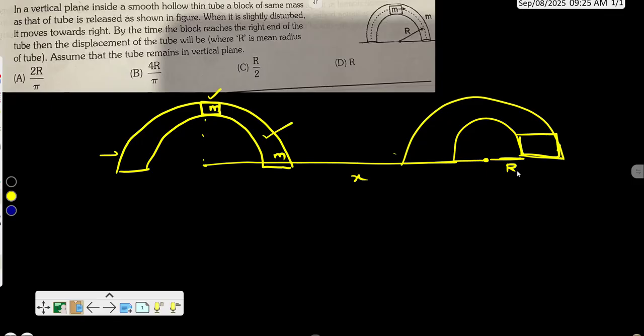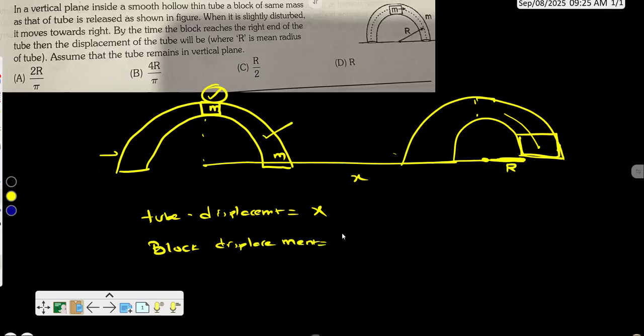I hope you understood this. This block M along with the tube has moved x distance. It was here. If it was only x, it would have been here. Now it has also come down, that means it has moved r distance also in the x-axis. That is what you have to understand here. So the tube displacement is x, and the block displacement is r plus x.